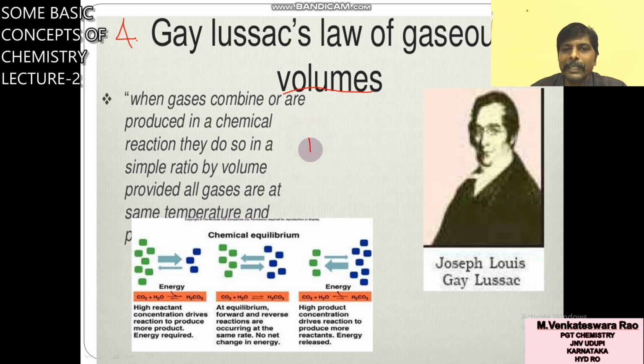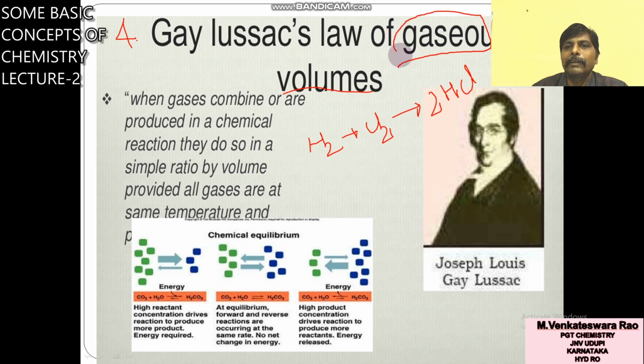For example, I will take one example. H2 plus Cl2 gives rise to 2HCl. This is for gases only. You have to remember, this is applicable for gases.